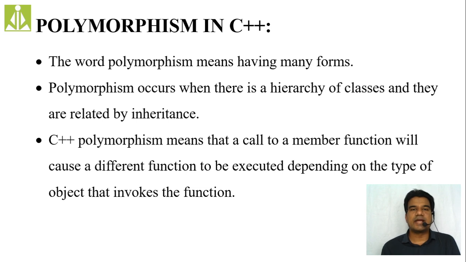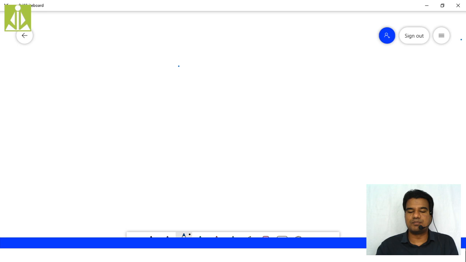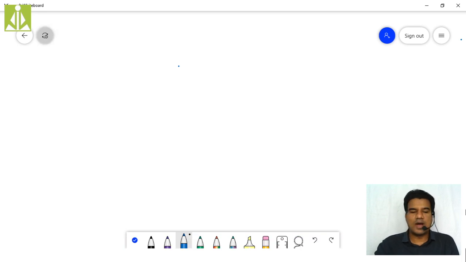Clear? So the second form is the dynamic binding, and we have an advantage in dynamic binding over static binding in this polymorphism concept. Quickly, yesterday only I have given this example to you. Once again I'm just revising.